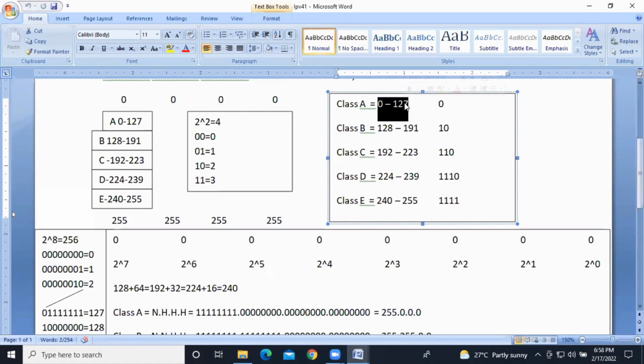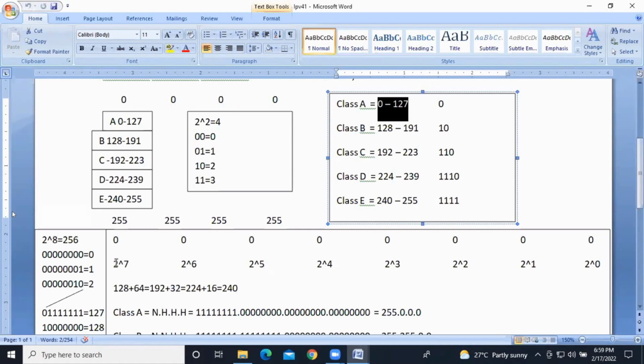0 to 127. If you're writing from 0, we should do minus 1, right? Simple logic. 0 to 127 is the range for class A. There's no need to do any binary calculation here. You just need to remember the priority bits and the bit values. 8 bits, each bit having one value.